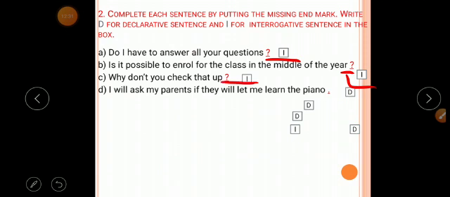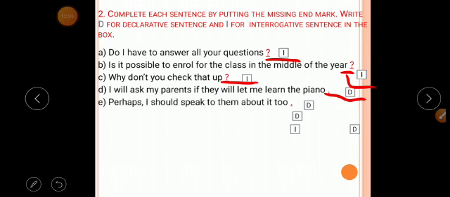Then next one, I will ask my parents if they will let me learn the piano. Here we should put the full point because it is declarative. So in the bracket we should write D.